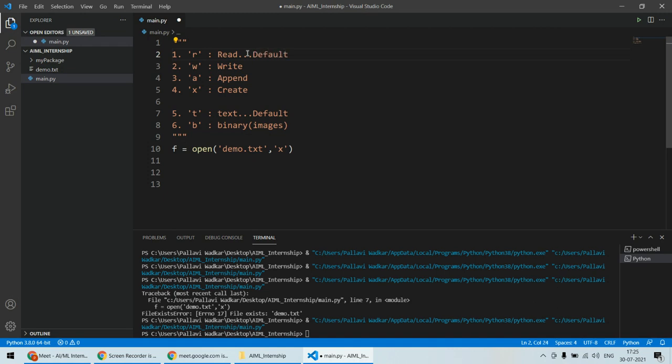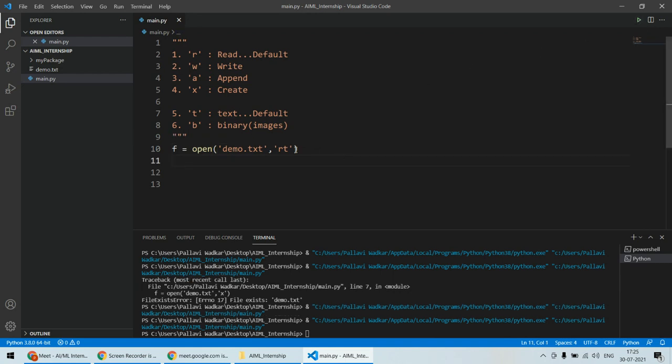So always remember, if you do not specify any mode, it will be the default mode. And you can specify these two modes like this: read and text mode. So open the file for reading in text mode. In that case, if you run it, it will be okay. These two modes are slightly different: this is all about the type of file, and this is all about for what purpose you are opening that file. So these four modes specify the purpose, and these two modes specify the type of file, which type of file you are going to handle in Python.